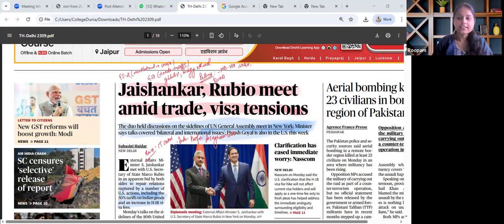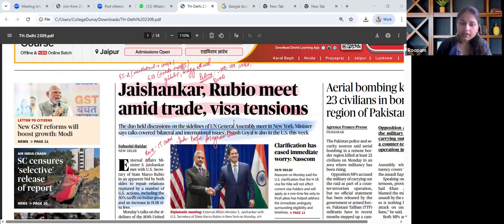The very first article in the paper talks about Jaishankar-Rubio meets amid trade, visa tensions. When we map this article in our syllabus, it will fall under GS paper 2, India-US relationships. Apart from that, we need to know the facts and figures with regard to bilateral trade. Then international institutions, wherein India and USA are cooperating in the form of UNGA, Quad, and several others. In this manner, this article is to be analyzed.